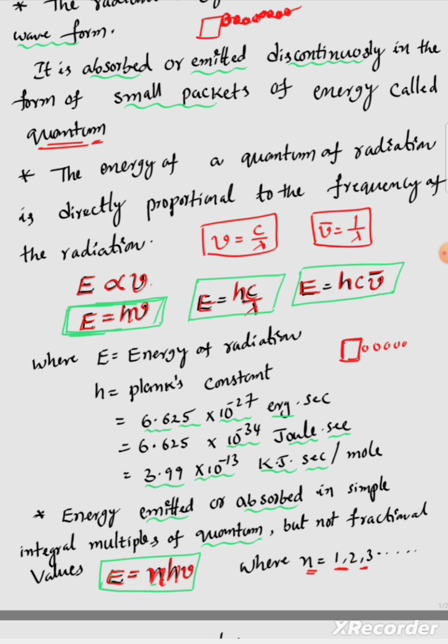It emits only a whole number of quantums, n, the number of energy packets, that is nothing but quantum, 1, 2, 3 like that. That's why here n equals 1, 2, 3, E equals n h nu. This is one new relation. Here n is nothing but the number of quantums, and the n values are 1, 2, 3 and so on.